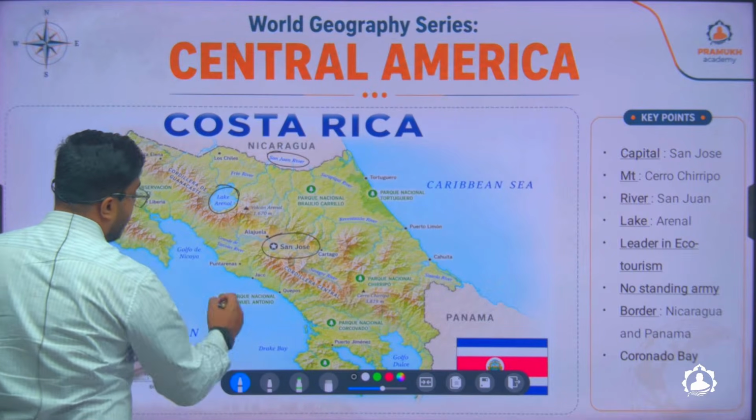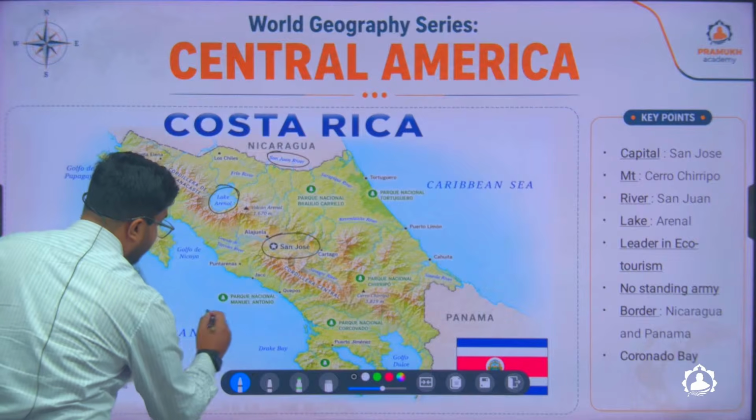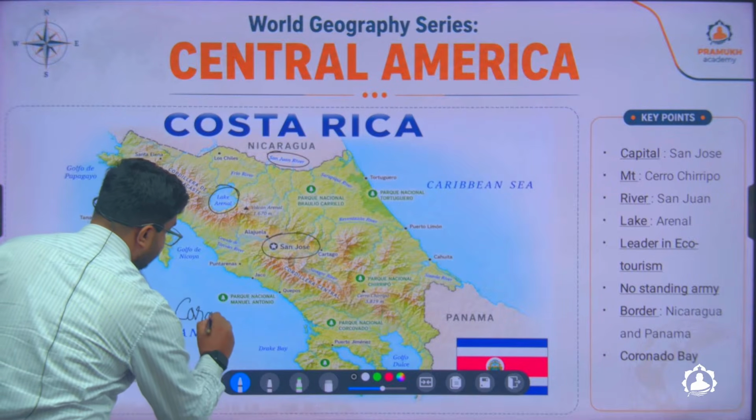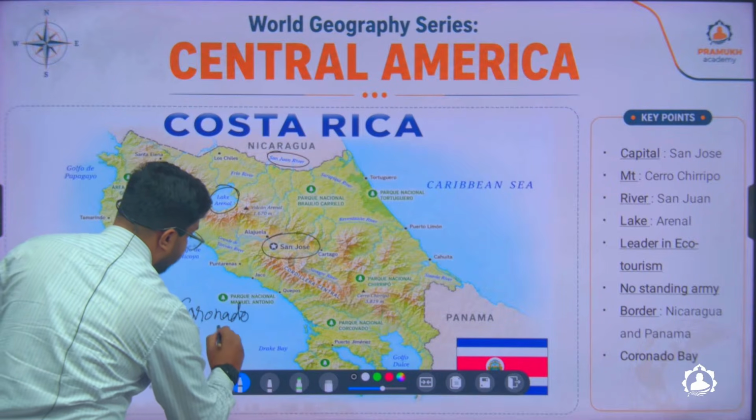On this side of Costa Rica, here you will find the Coronado Bay.